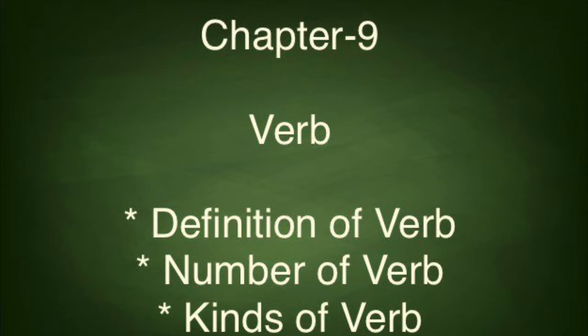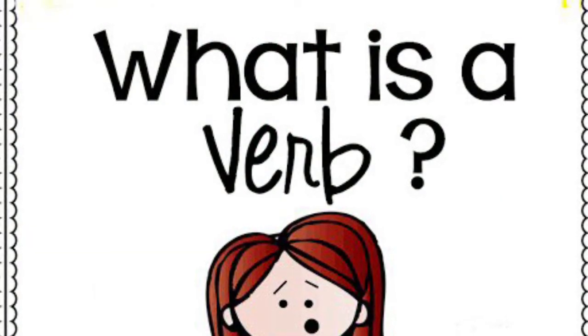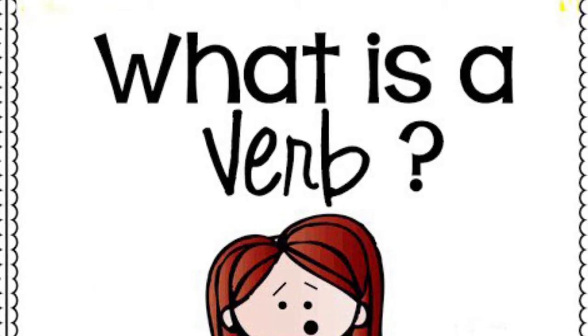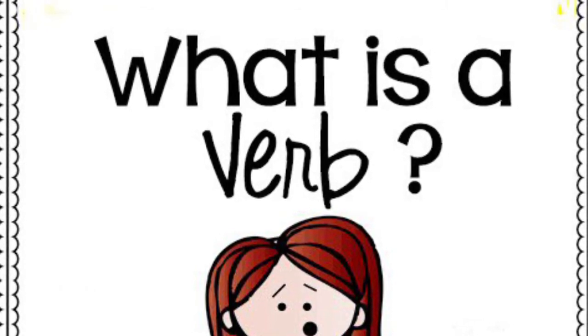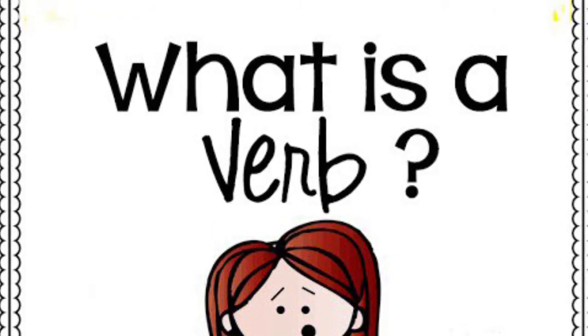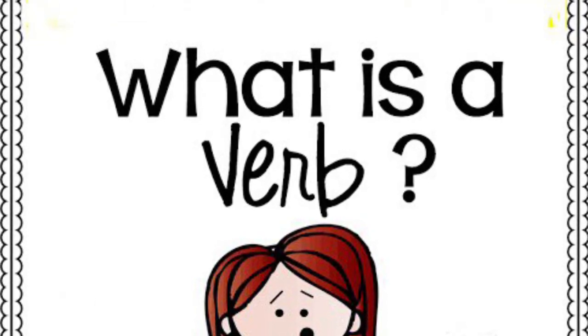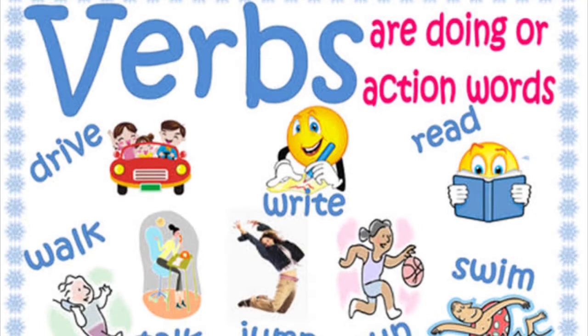so that we can note down the important points or underline the important words which will help us to better understand this chapter. But before coming on the book, we should know what is a verb, what do we understand by this word verb. So, verbs are doing or action words. These are the words which denote an action.